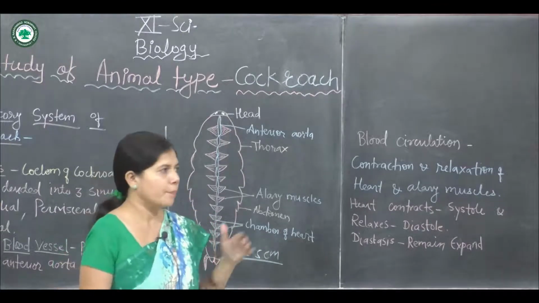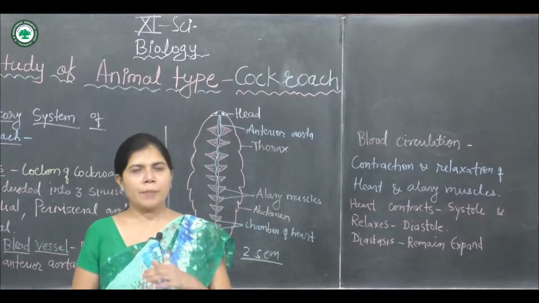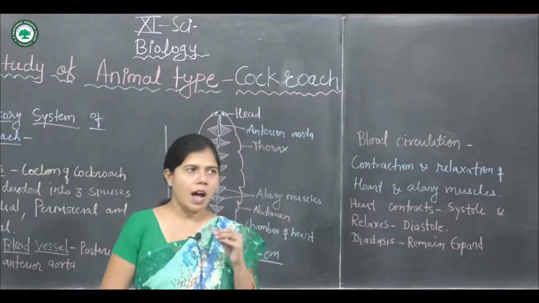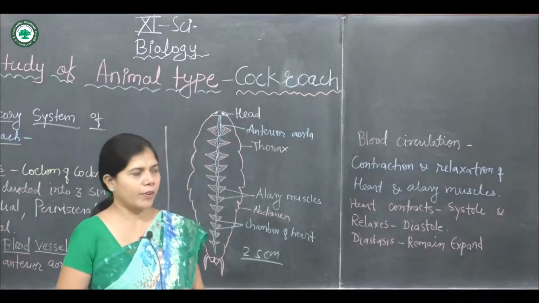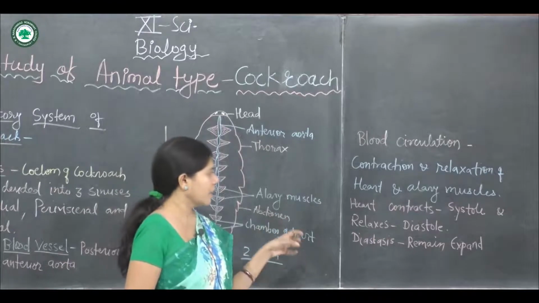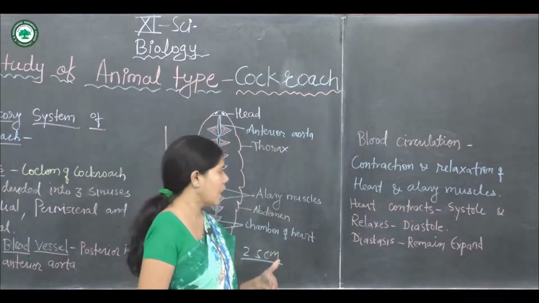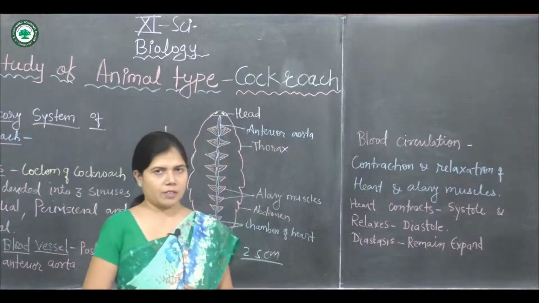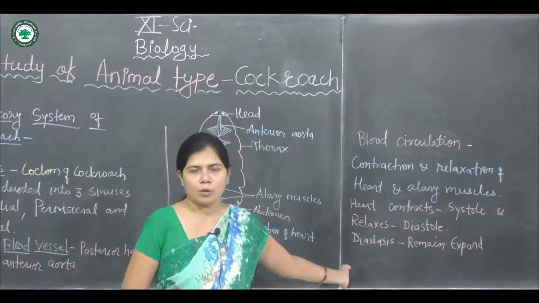This is the blood circulation of the cockroach. Remember that when the heart contracts, the alary muscles become relaxed, and when the heart is relaxed, that is the diastole, the alary muscles contract. This is how blood circulation takes place in the cockroach.